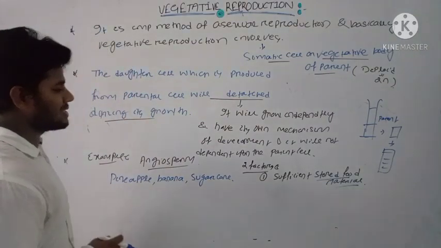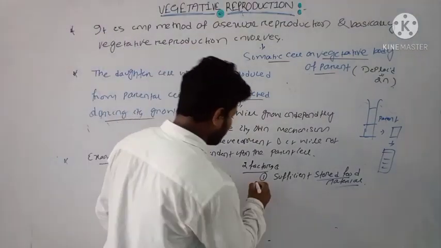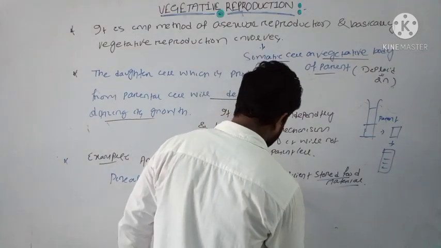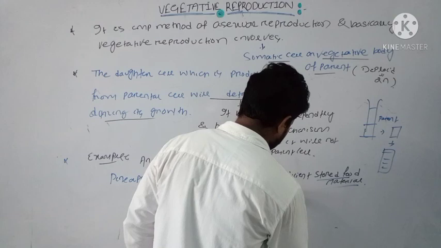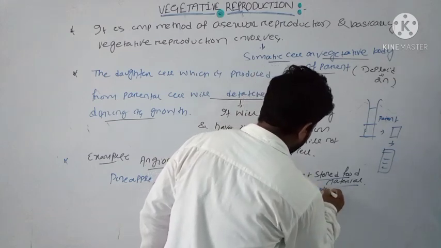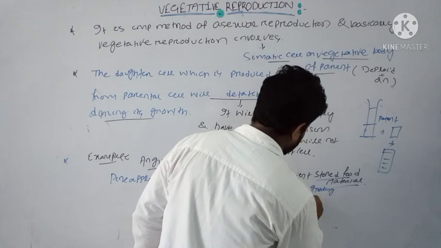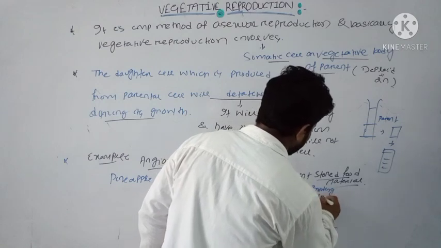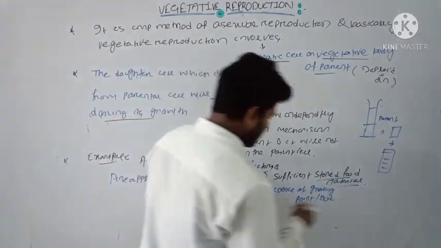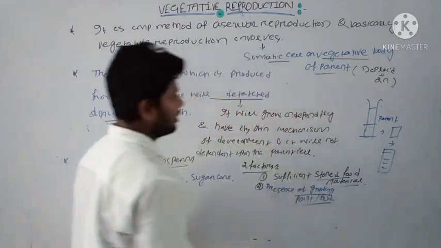The second important factor is the presence of a growing point, or bud.